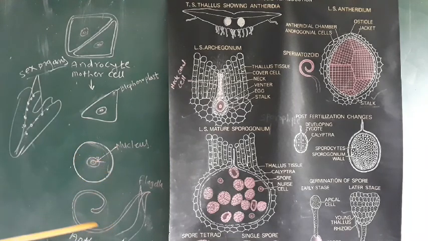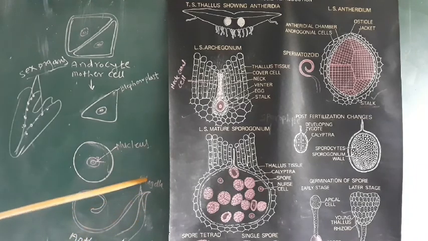Then the anthrozoids are formed, and each anthrozoid has two long laterally inserted flagella, and its body is also present. This anthrozoid is a motile structure. Later on, the liberation of anthrozoids takes place during favorable conditions.